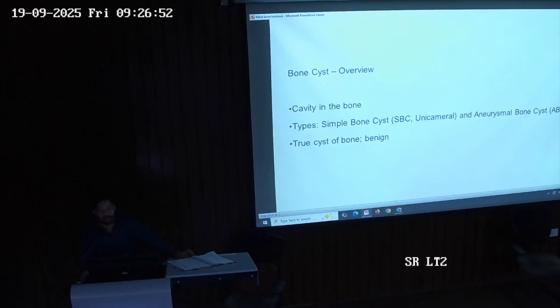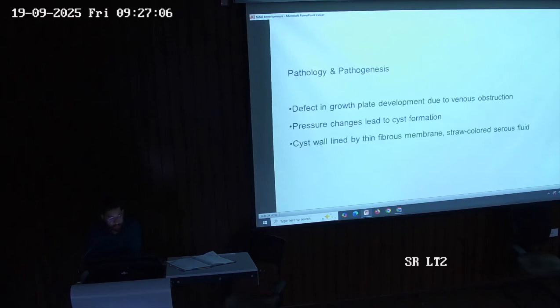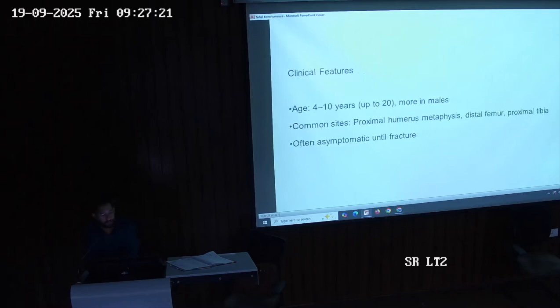So coming on to the last topic, bone cysts. A bone cyst is mainly a cavity in the bone, of various types: simple bone cyst and aneurysmal bone cyst. These are benign in nature, and a defect in the growth plate development due to venous obstruction can occur. Pressure changes lead to cyst formation. The cyst wall is lined by a thin fibrous membrane and straw colored serous fluid.